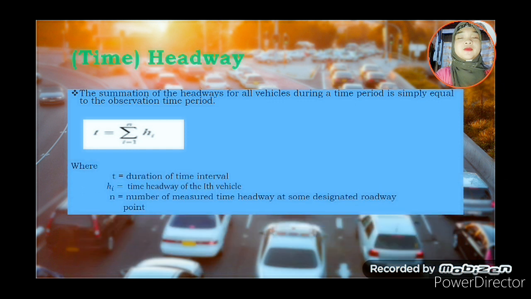The summation of headway for all vehicles during a time period is simply the observation time period. This is the equation: T equals the summation of hi, where i goes from 1 to n. T is the duration of the time interval, hi is the time headway for the i-th vehicle, and n is the number of measured time headways at some designated roadway point.